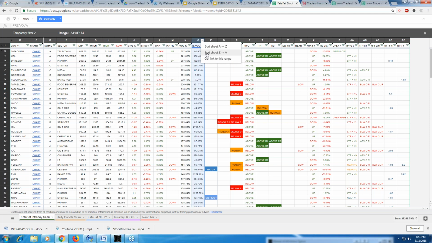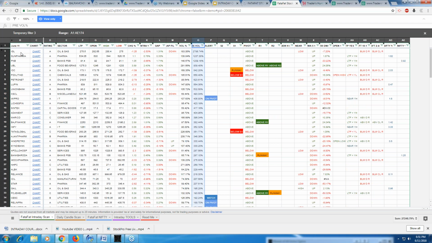In this particular column you can see the IGL had the highest pre-open volumes, then Sun Pharma, then PNB, UBL, etc. But we don't really need that. Now, where we start is the place where it will keep alerting you where a particular stock is, if it is on the pivot, or R1, R2, R3. This will keep updating you. For example, UBL today was above both R1 and R2, the resistances. Each of them is above pivot here; the top 4 are, the next 3 are below pivot, then above pivot, then below pivot.